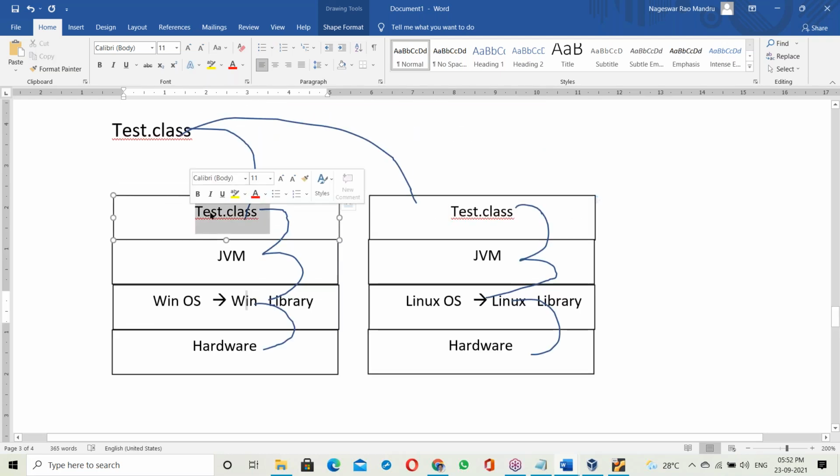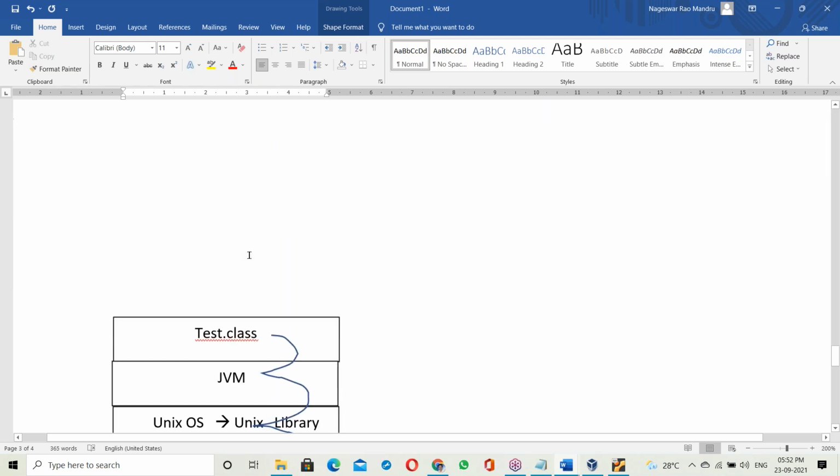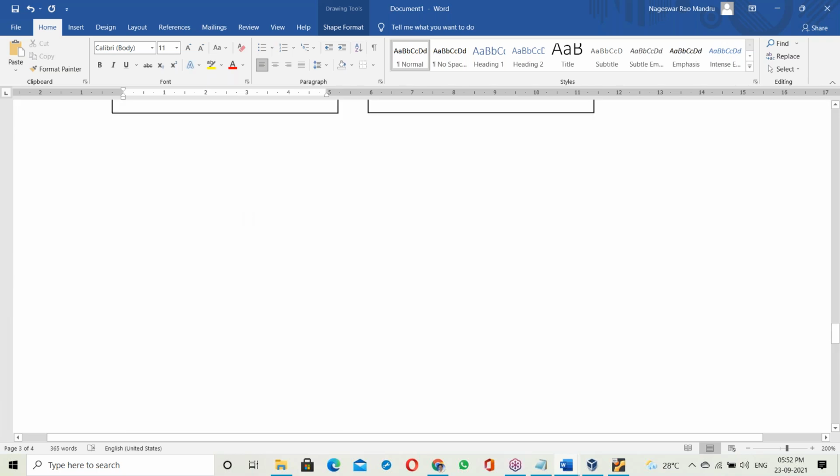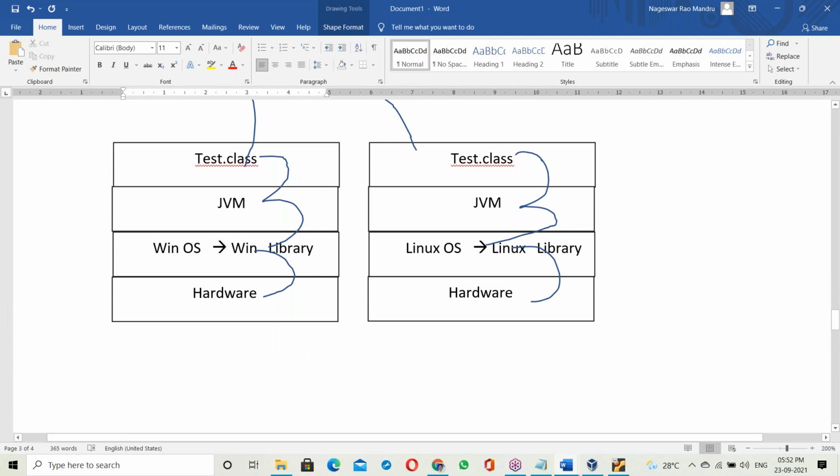Okay. See, a Java program is platform independent, but JVM is OS dependent. So since JVM is OS dependent, the JDK also changes, and a different JDK is needed. JVM is OS dependent, so automatically the JDK also changes.